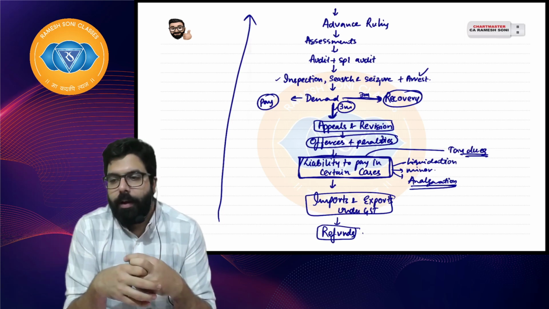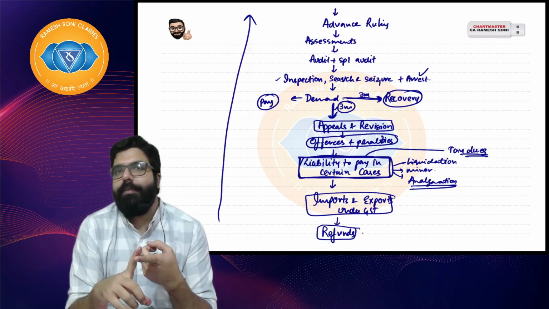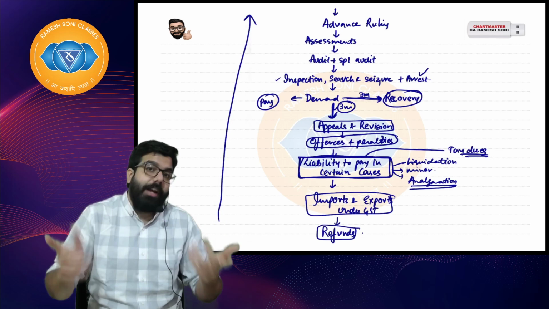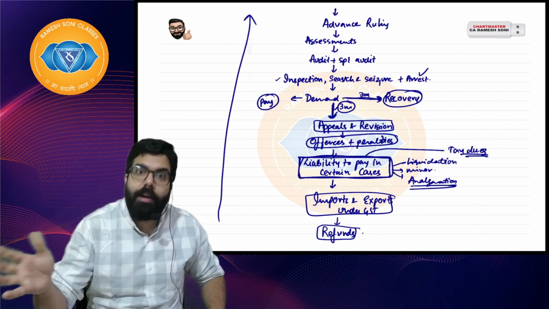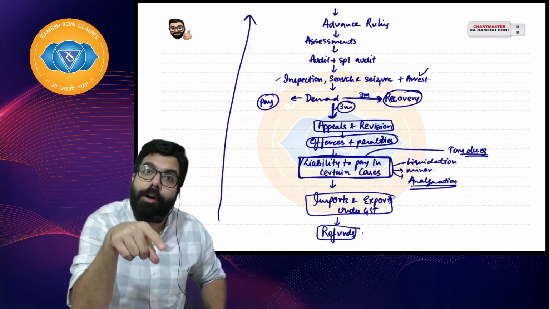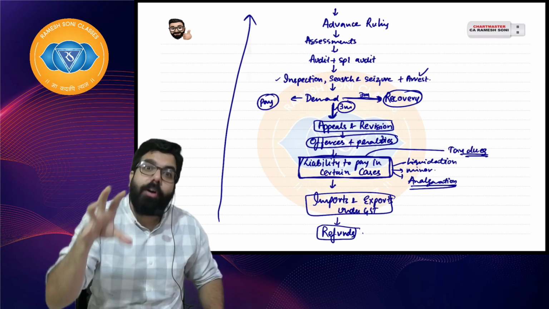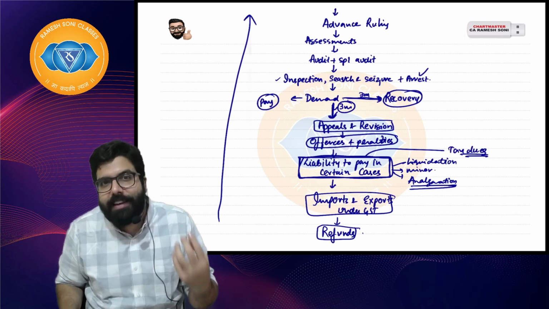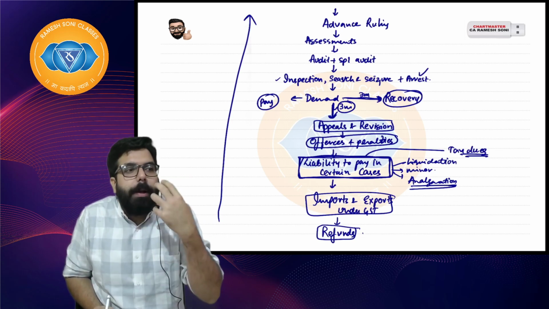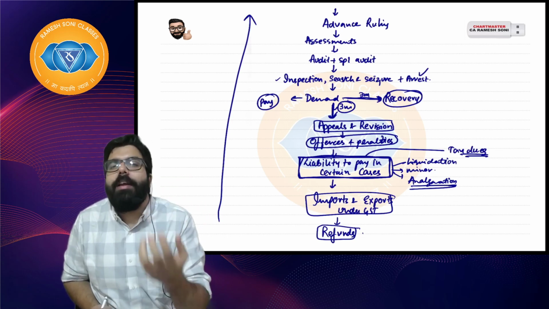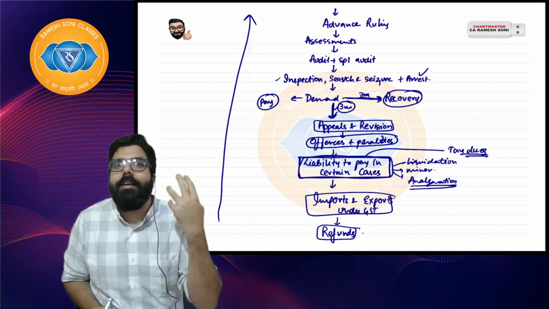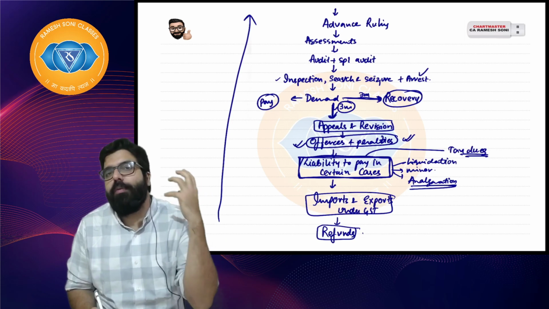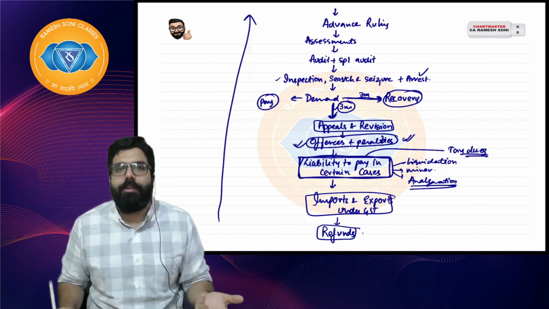For example, traffic. For traffic, traffic rules are there. If there were no penalty, nobody would be scared, everyone would ride without a helmet. See, even if laws are there, still people ride without a helmet, get caught and then pay penalty. Because there is a penalty which is levied, people are cautious, right, everyone? At least people are scared. So in order to make people follow the law properly, in every law you will see there are penalties. Offenses and penalties: the different types of offenses you do, the different penalties which can be levied.